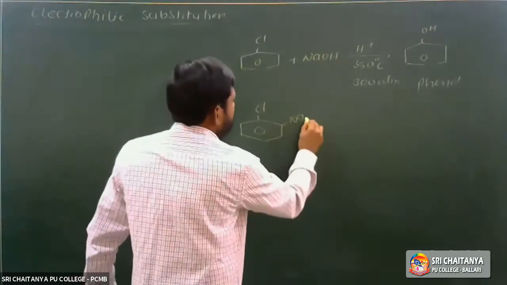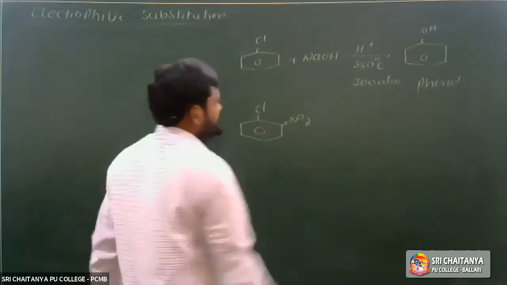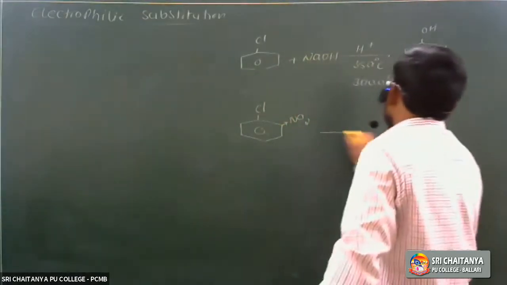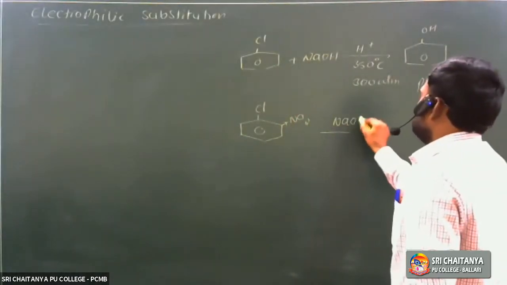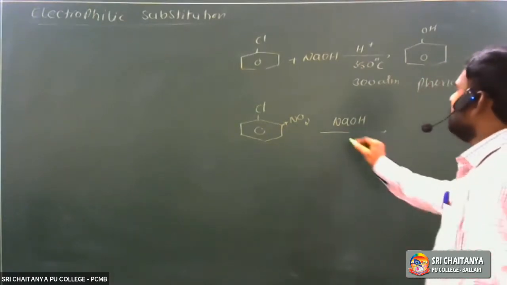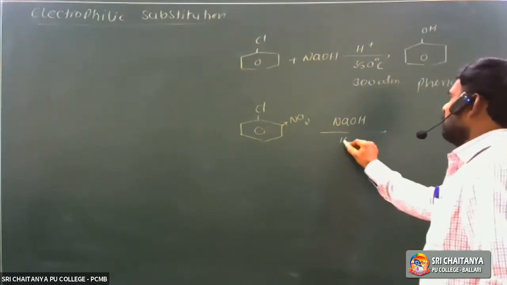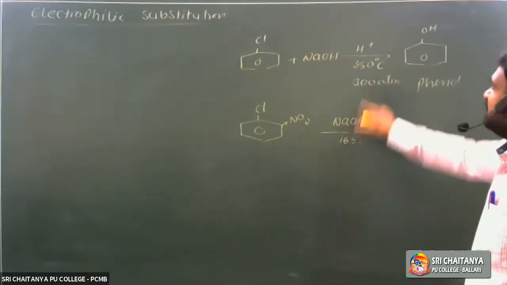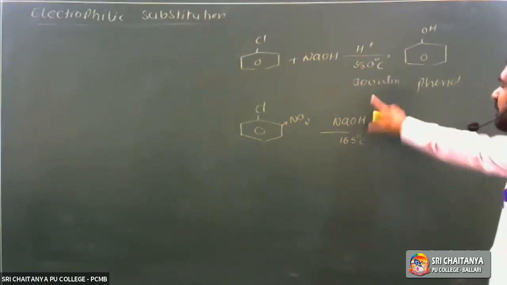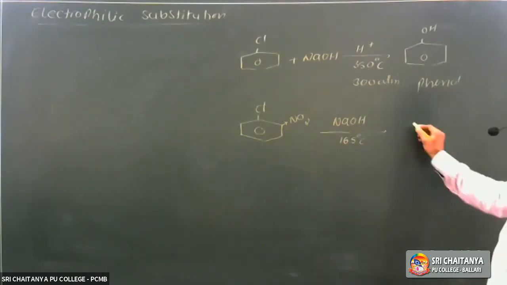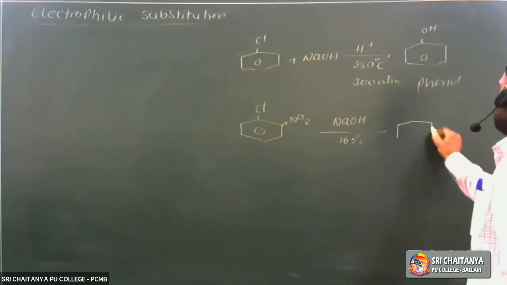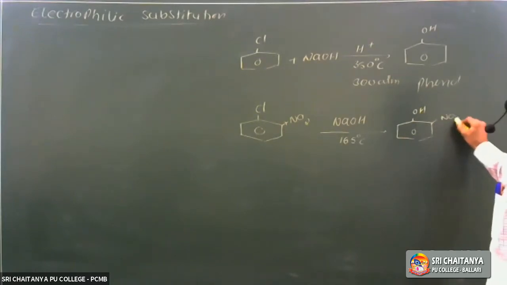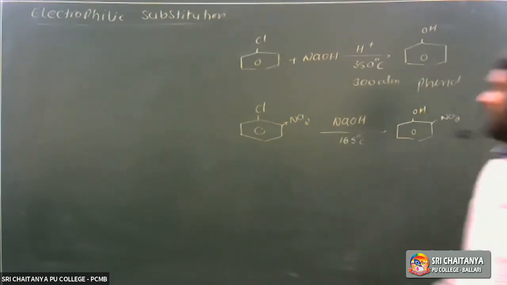Next, suppose one nitro group, an electron withdrawing group, is substituted at the ortho or para position of chlorobenzene. When it is treated with sodium hydroxide, this reaction takes place at nearly 165 degrees centigrade, whereas before it required 350 and high pressure. Cl is replaced by OH.